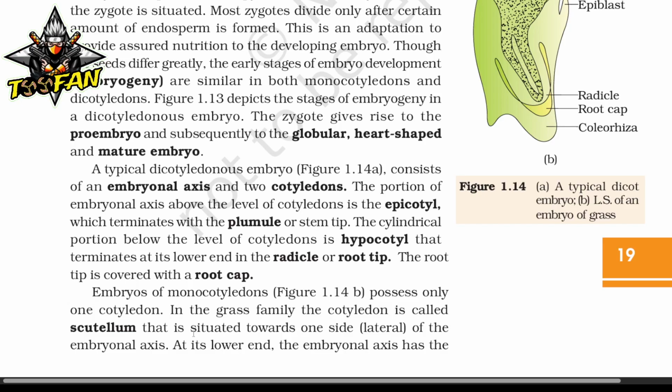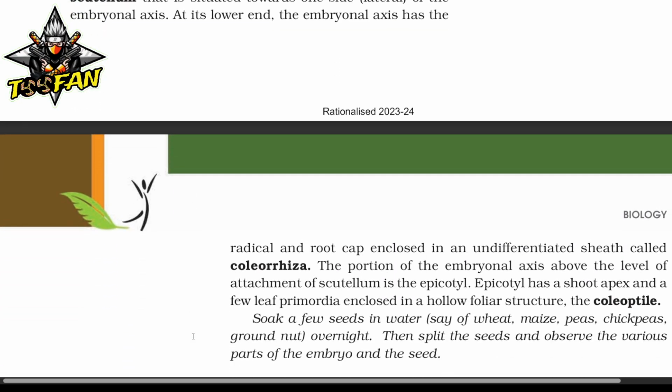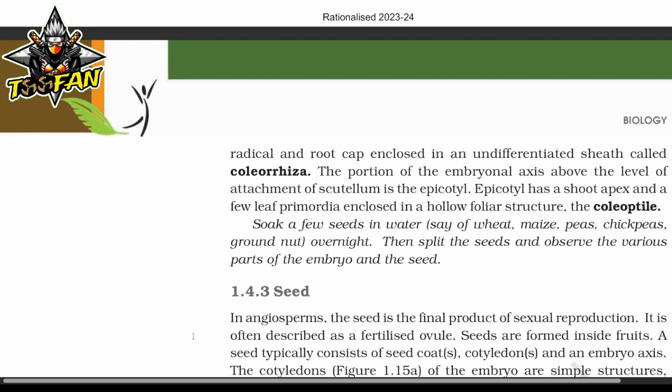Embryos of monocotyledons possess only one cotyledon. In the grass family, the cotyledon is called scutellum, that is situated towards one side of the embryonal axis. At its lower end, the embryonal axis has the radicle and root cap enclosed in an undifferentiated sheath called coleorhiza. The portion of the embryonal axis above the level of attachment of the scutellum is the epicotyl. The epicotyl has a shoot apex and a few leaf primordia enclosed in a hollow foliar structure, the coleoptile.